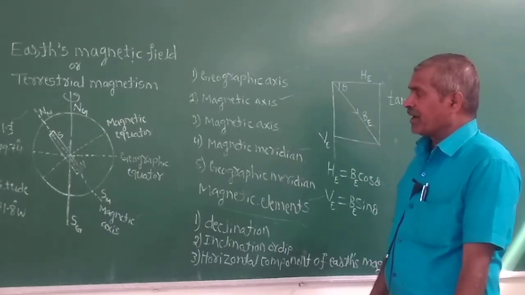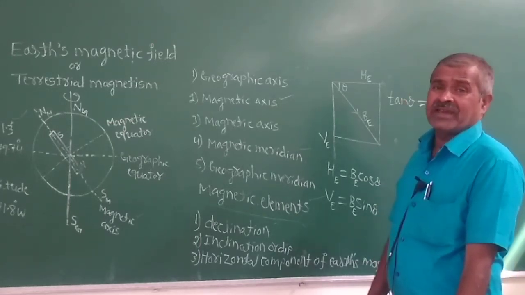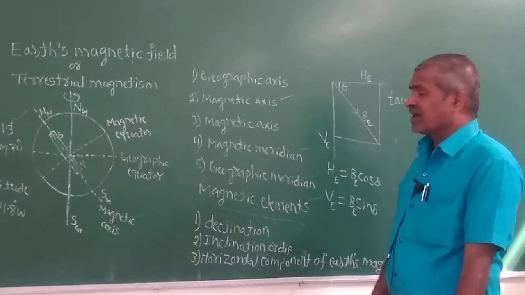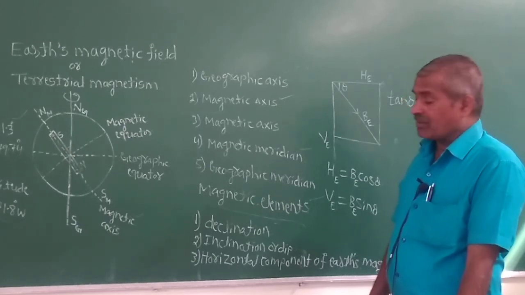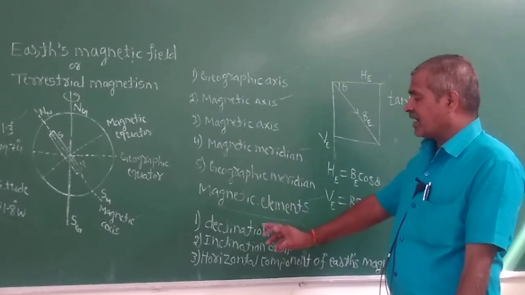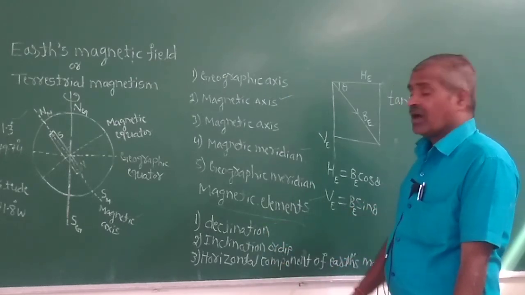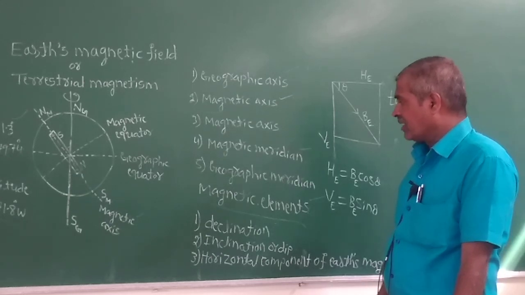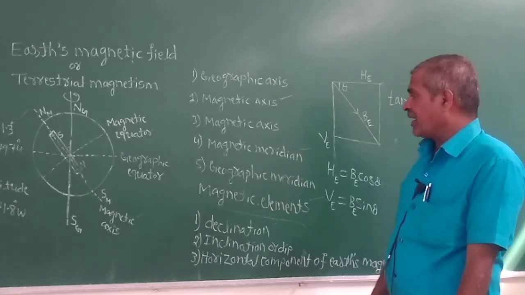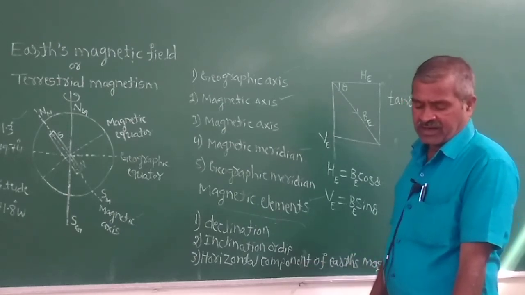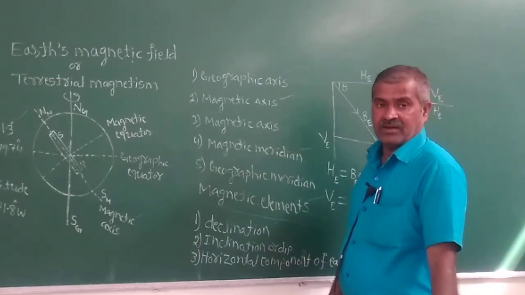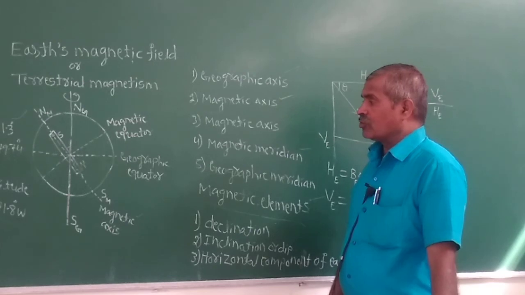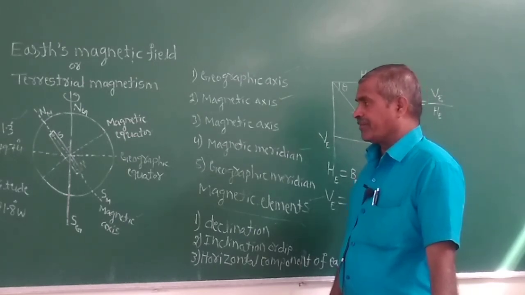Okay, this is about the Earth's magnetic field. So many times, 2 marks and 3 marks questions are asked. What is declination, what is inclination, and what is the horizontal component of Earth's magnetic field? What is the magnetic meridian? What is the geographic meridian? Such questions may be asked in 2 marks and 3 marks.